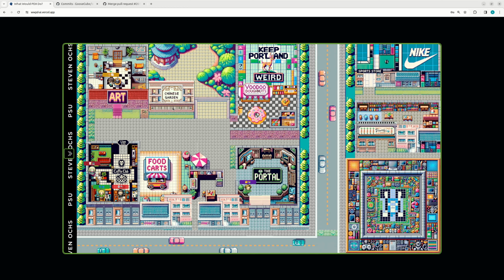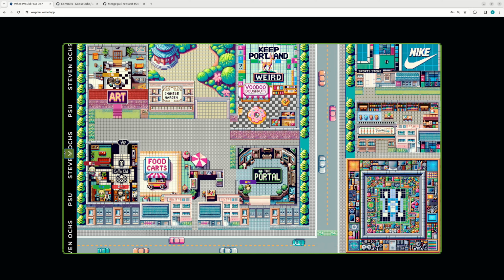So you can see on our interface here, we have different Portland landmarks. We have Voodoo Donuts, we have the food carts, we have Nike over here, and a number of other Portland-themed locations. So we created all of this using artificial intelligence agents to guide the characters through a moment that they experience together. This is all done using the Hugging Face hosted inference API, where they have a variety of open source models available to use for free, as well as some premium models.